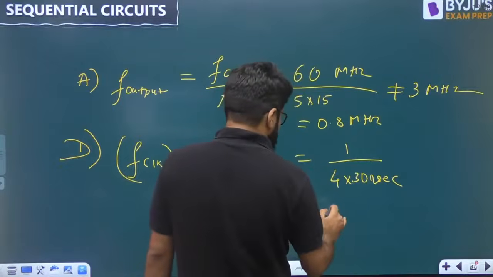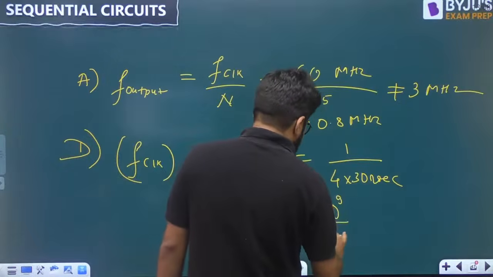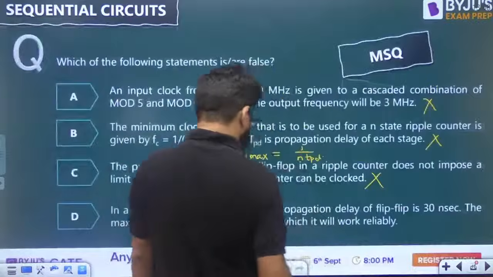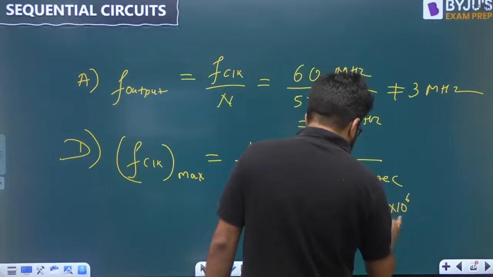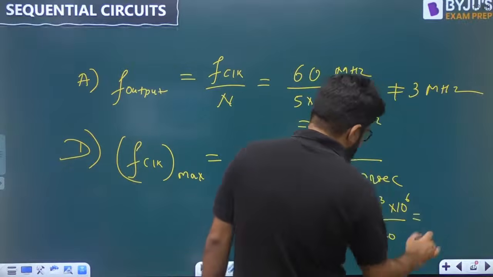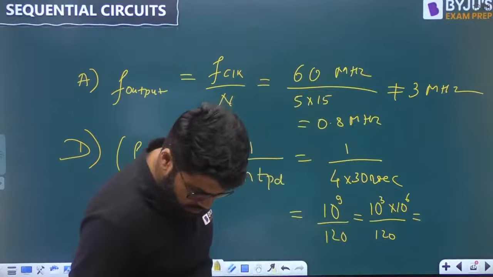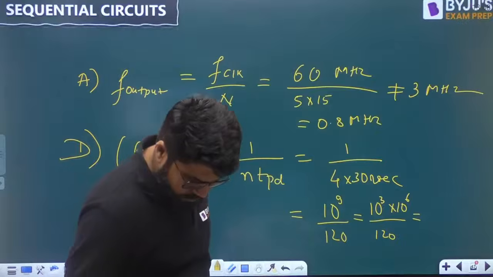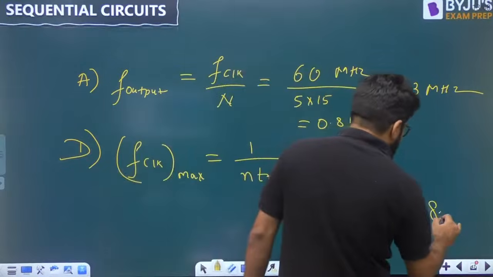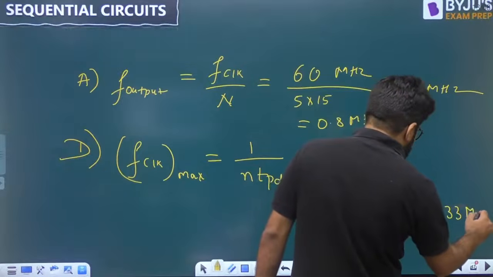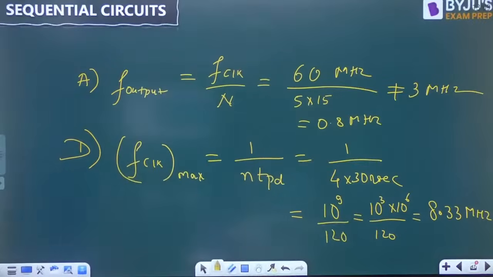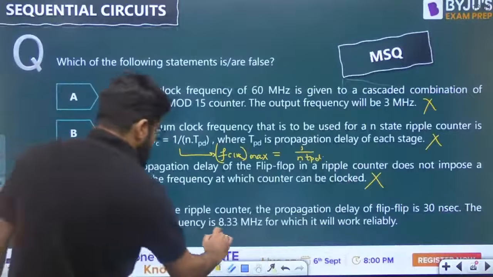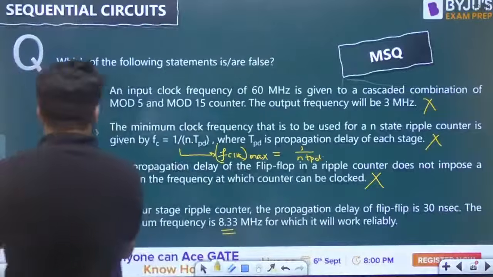So this becomes 10 raised to the power 9 divided by 120, or they are asking in megahertz, so 10 raised to the power 3 into 10 power 6 upon 120. 1000 divided by 120, yes, 8 is going to come. This is 8.33 into 10 power 6, which is 8.33 megahertz. Correct. Option D is correct.